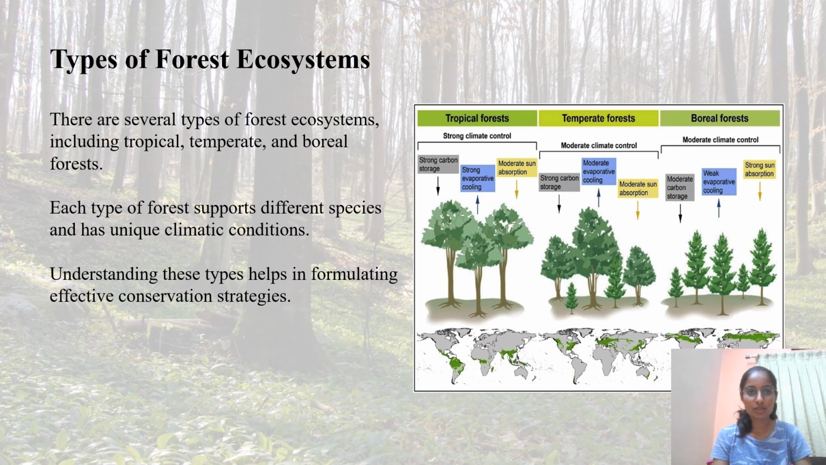Types of forest ecosystem. There are several types of forest ecosystem, including tropical, temperate, and boreal forest. Each type of forest supports different species and has unique climatic conditions. Understanding these types helps in formulating effective conservation strategies.